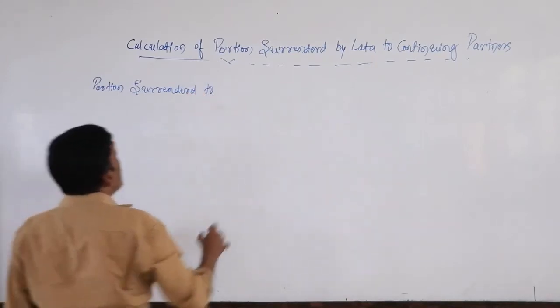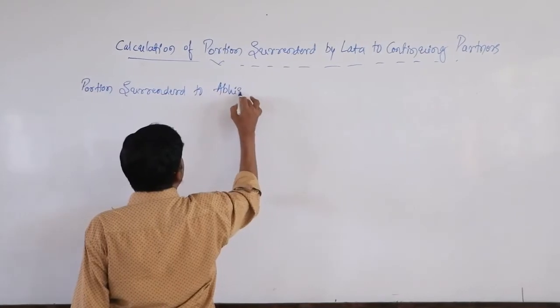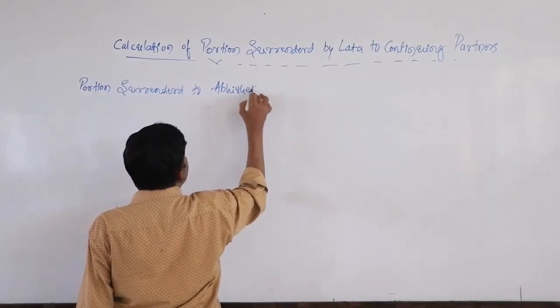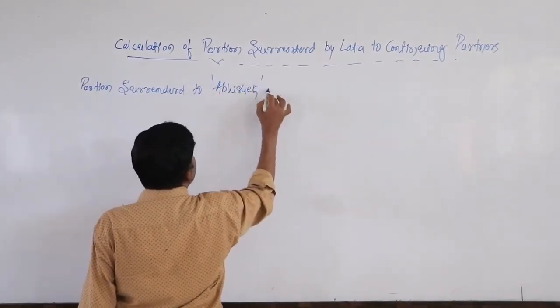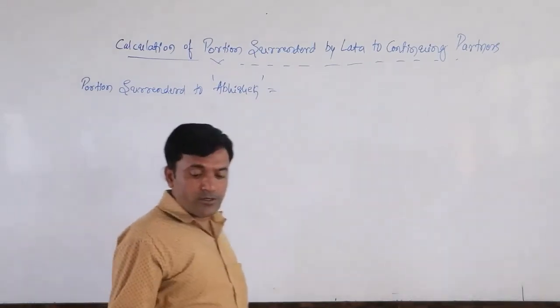Portion surrendered to Abhishek by Lata. How much? So look here.